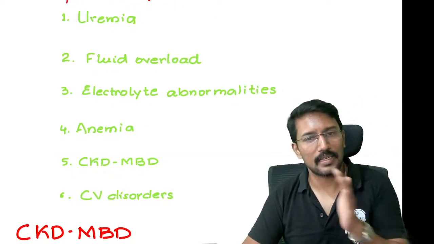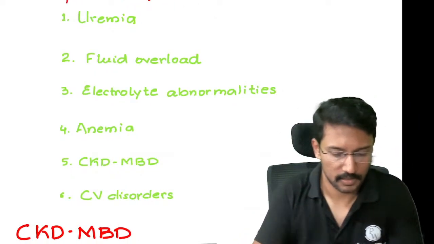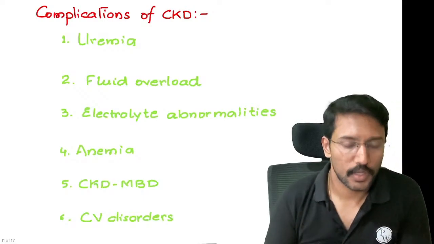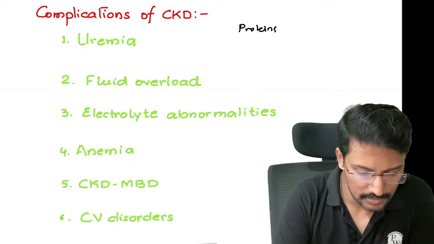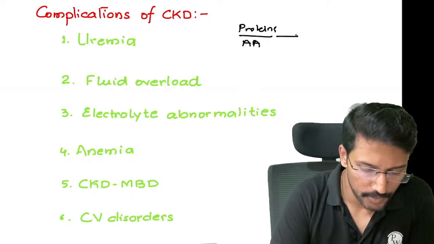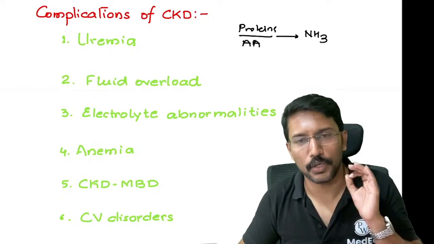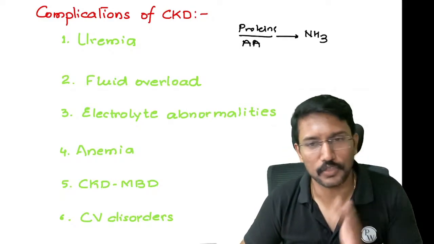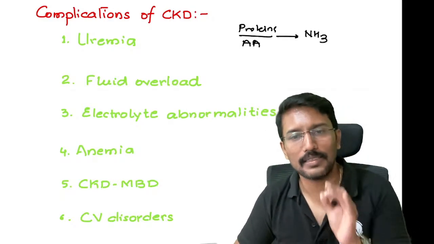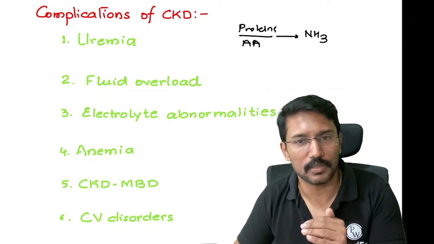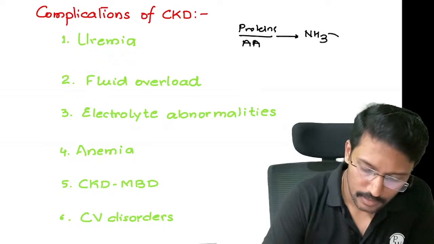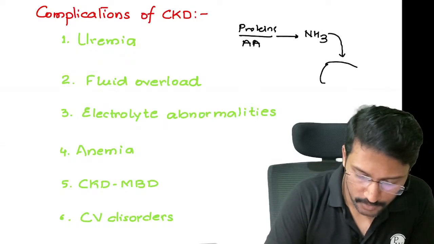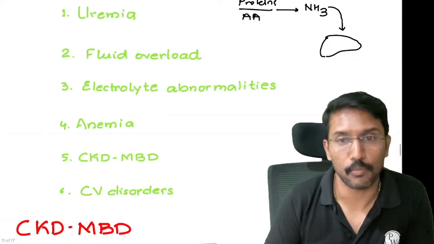Yes, urea is cleared by the kidneys, right? And why is clearance of urea important? Because normally when proteins or amino acids are metabolized, we end up producing ammonia. Ammonia is highly toxic to neurons and various tissues. That's why this needs to be excreted. This cannot be easily excreted because kidneys are not very efficient in clearance of ammonia. So this ammonia goes to the liver, and the liver takes the burden of converting it to urea.